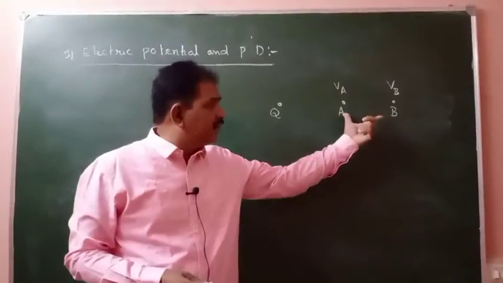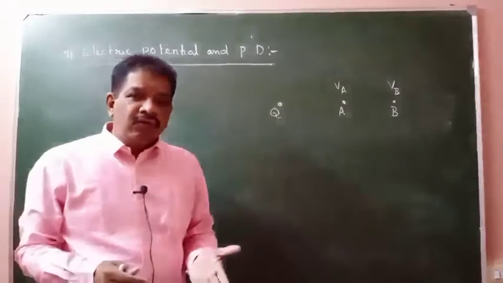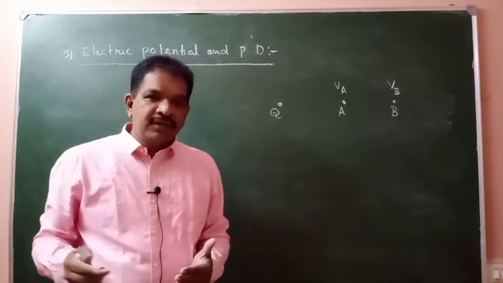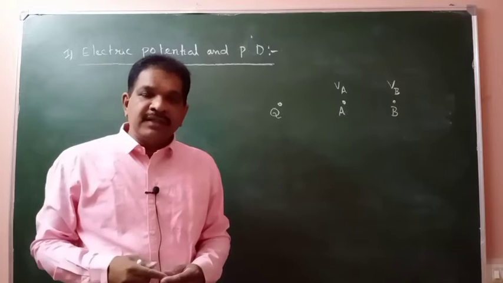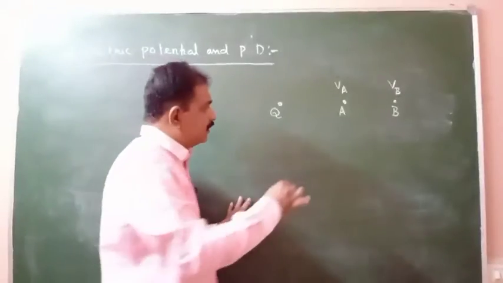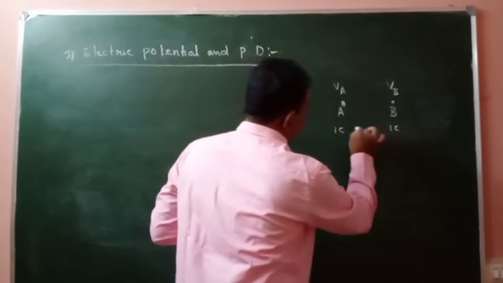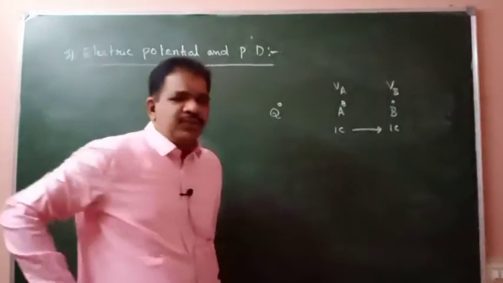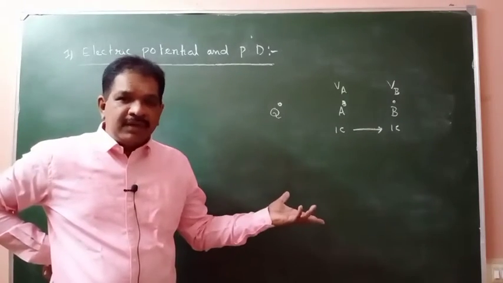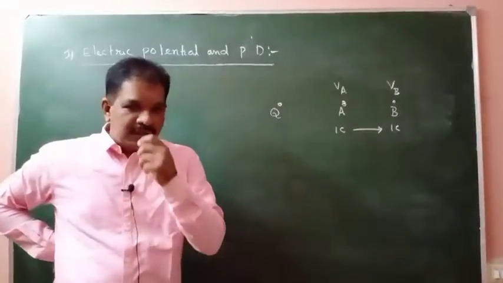So that difference will be called the potential difference, or work done to move a unit positive charge between 2 points in the electric field is called potential difference. I am moving 1 coulomb charge from here to here. I have to do some work. How much work I did, that work will be called the potential difference between the 2 points.